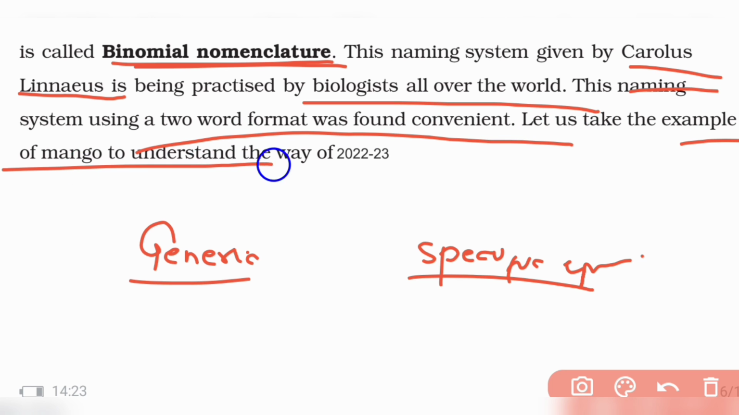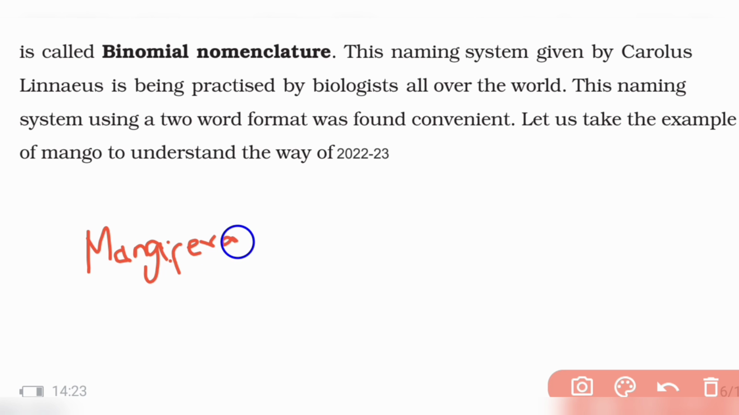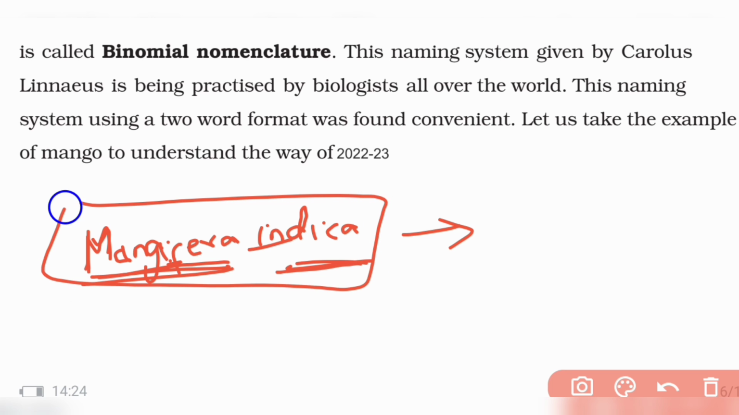We will take the example of mango. How do you represent mango? Mango is known as Mangifera indica. These are the two names of mango, okay? Mangifera starts with a capital letter, and indica, the second name, starts with a small letter, and I have underlined both of them because I have written them by hand. If it is printed, it will be printed in italics. So this is the generic name and this is the specific epithet, okay? Mangifera indica means mango. You go to any part of the world and tell them Mangifera indica, they will give you a mango.